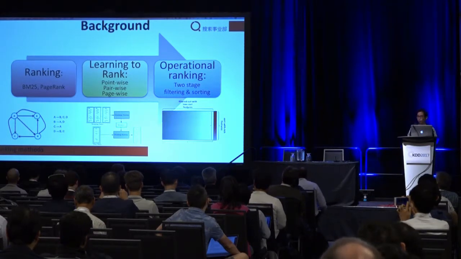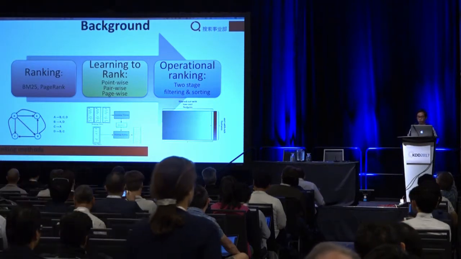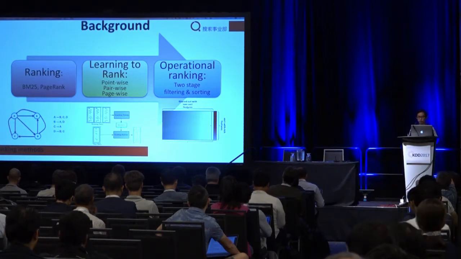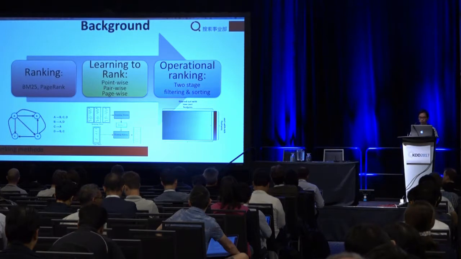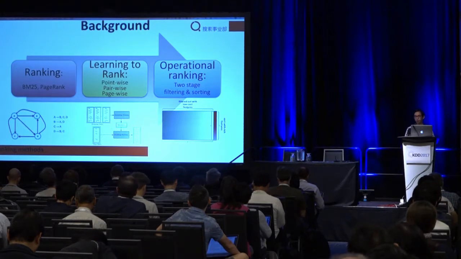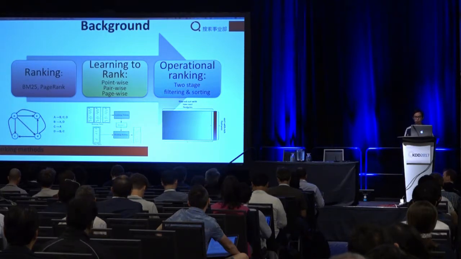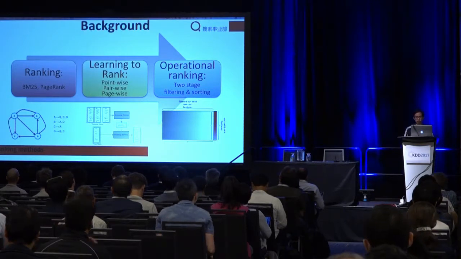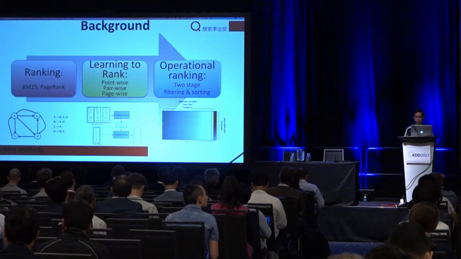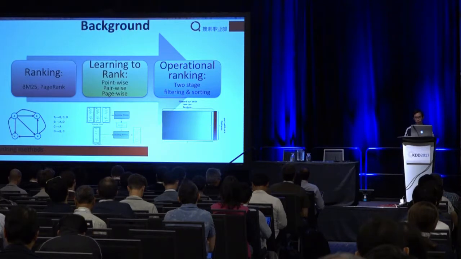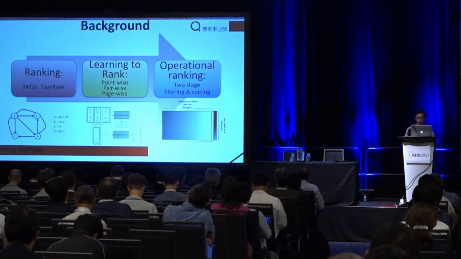In recent years, with the progress and development of machine learning technology, lots of learning to rank methods were proposed, including point-wise, pair-wise, page-wise, and from linear models to non-linear models. These methods transfer the ranking problem into an optimization problem and could effectively improve the ranking quality. However, in many real-time applications, we have to consider more factors besides ranking quality, such as response time and the total CPU cost. That's very important in our scenario.